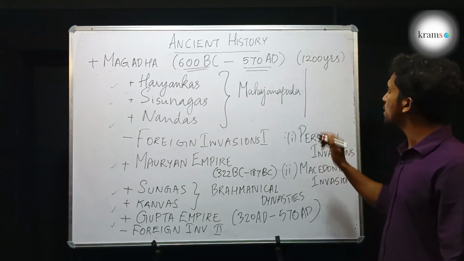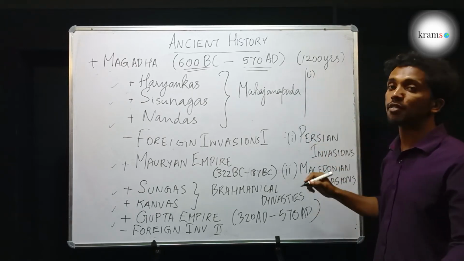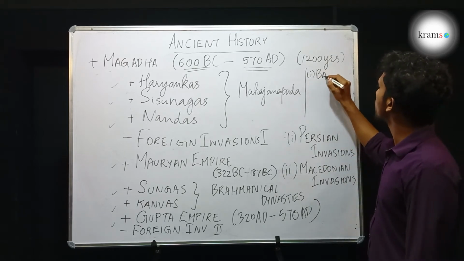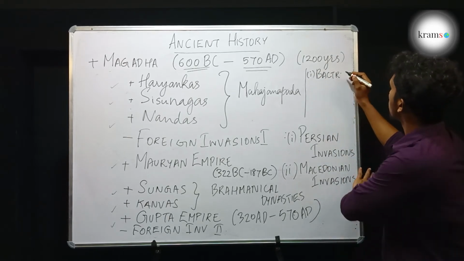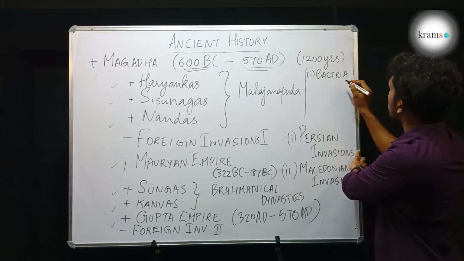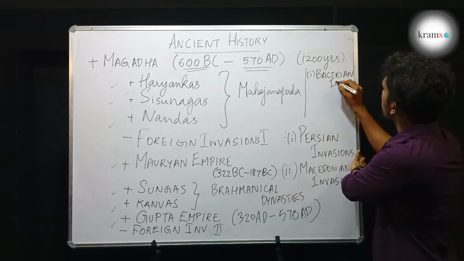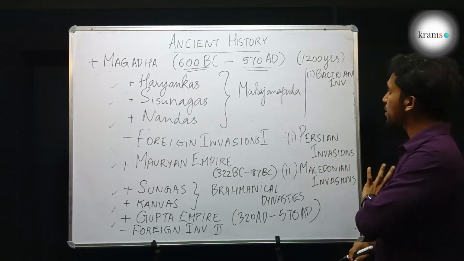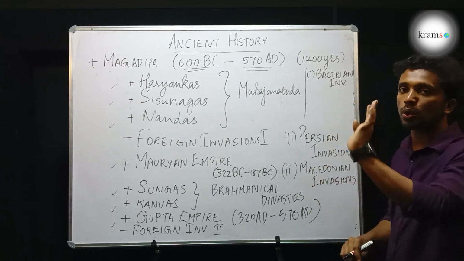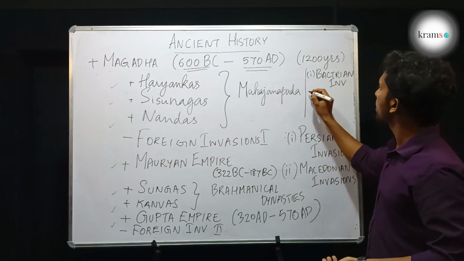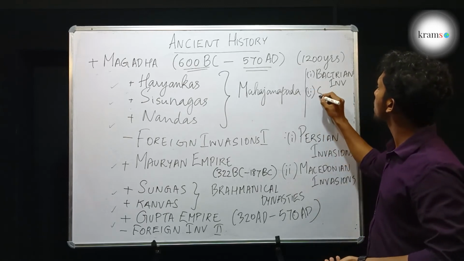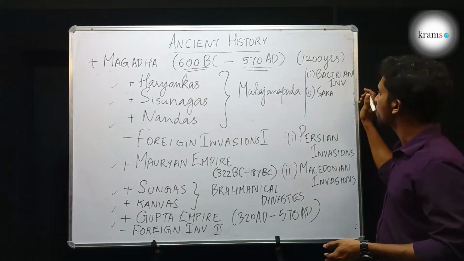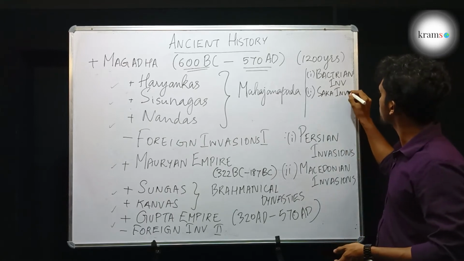In the foreign invasion second, there were 3 invasions from 3 different countries. The first one was Bactrian invasion. Bactria, not bacteria, Bactria. Bactria was also another Greek kingdom. Just like Macedonia, Bactria is also another Greek country. Then comes the invasion of the Sakas, Saka invasion. It's also known as Shakas, Saka invasion.